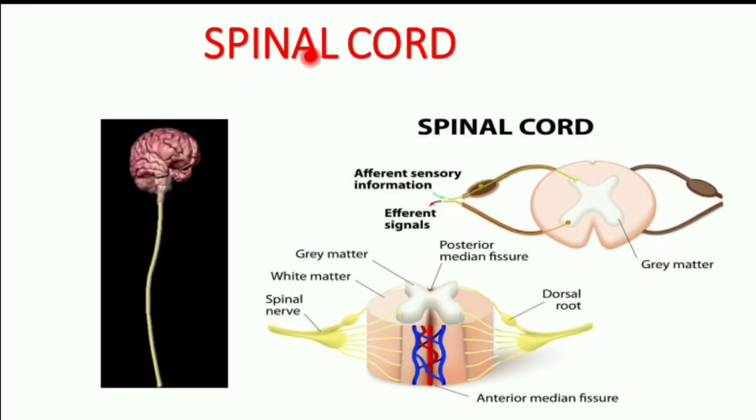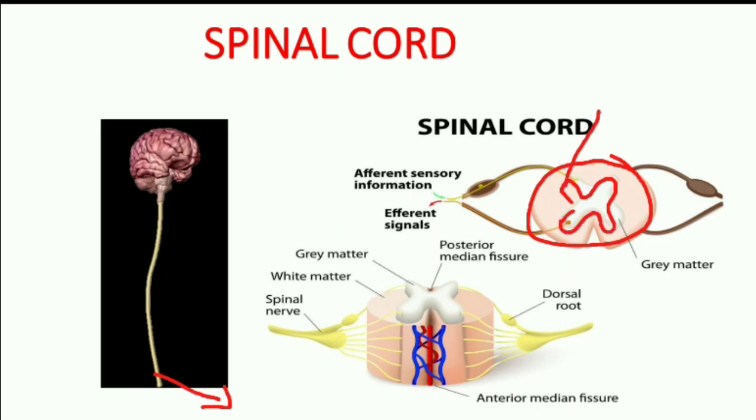Coming to the spinal cord. Spinal cord extends from the medulla oblongata. The posterior end of the spinal cord is a thin thread-like structure called filum terminale, known by that name because of its thread-like structure. It is cylindrical in shape. It has both gray matter and white matter. The gray matter is H-shaped. Look at the picture.